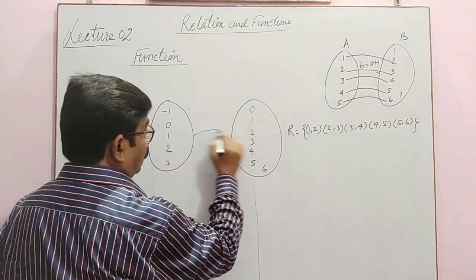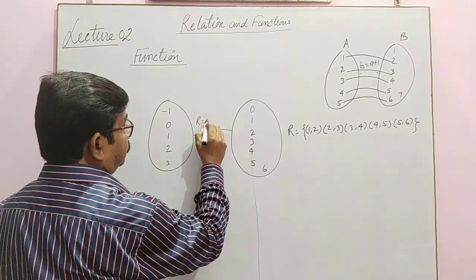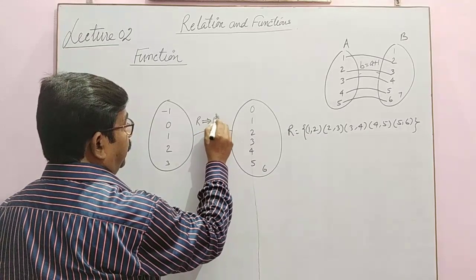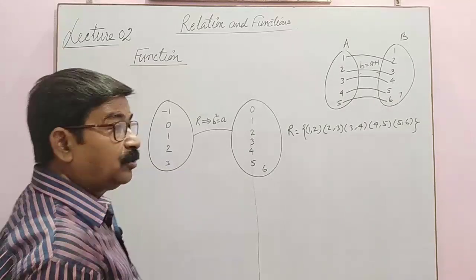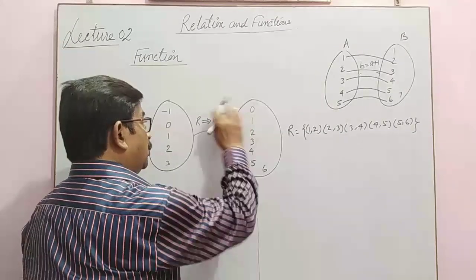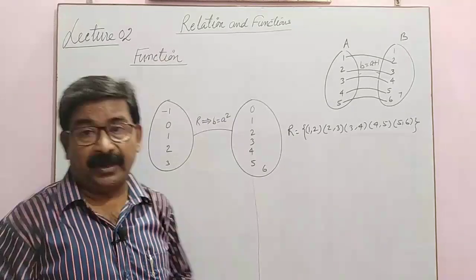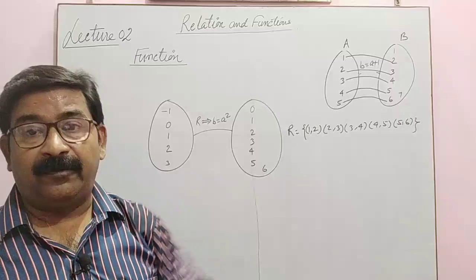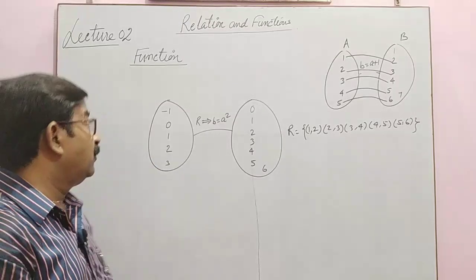Here the given relation is such that B is equal to A square. B is equal to A square means the second element is the square of the first element.